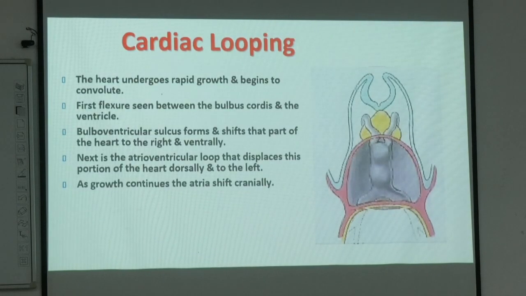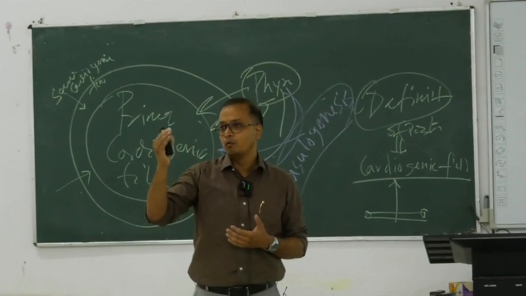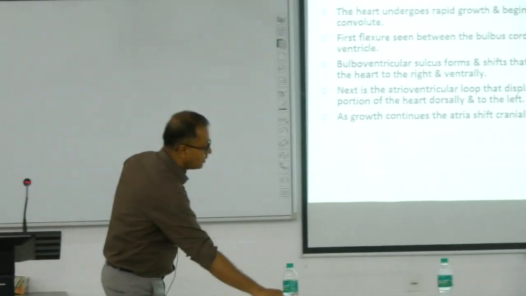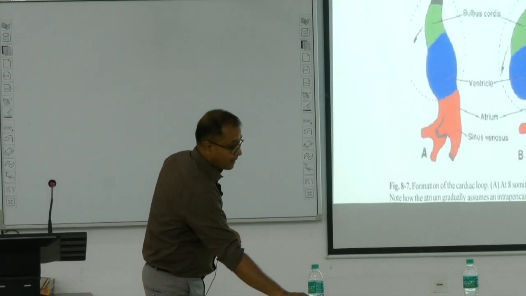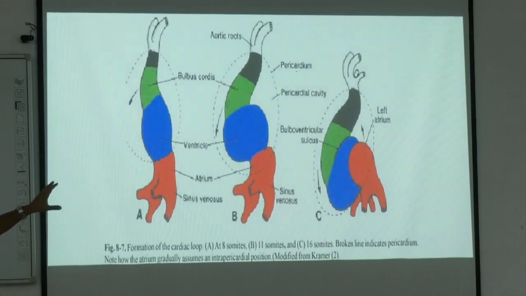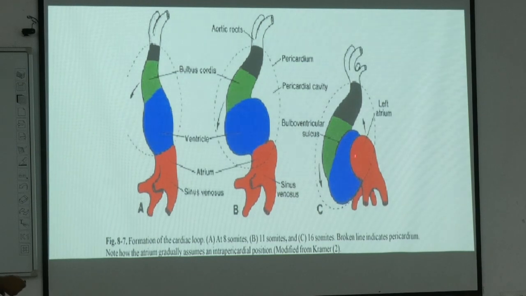So we have two things taking place. One, the ventricles move anteriorly, going down, and the atrium moves out and moves past posteriorly, or moves cranially. This movement of the cardiac chambers, ventricle and atrial chambers, brings about the adult position, which you can roughly see; more or less we are getting an adult position. Now the sinus venosus, which goes on the back side, eventually reaches this particular point.